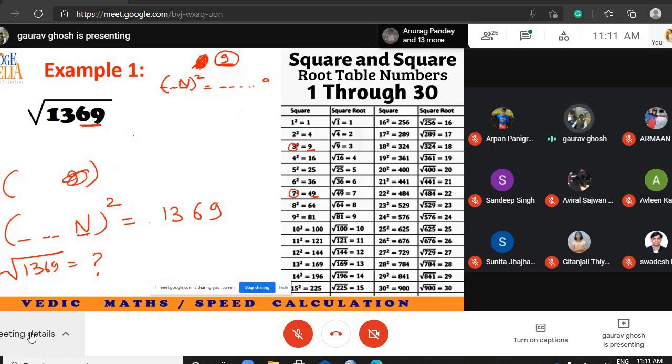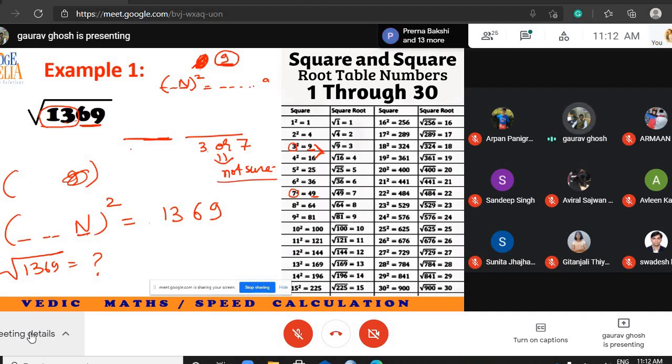So the answer consists of two parts. The last digit can be either 3 or 7. I am not sure. But I am sure about this part. Focus on the remaining part. Remaining part is 13. Look in this table. So 13 comes between 9 and 16. Since you are not aware of 30 square, that's why you have to look at the table. So tomorrow when you remember all these squares, you will never have to look at this table. So the last digit will be either 3 or 7.